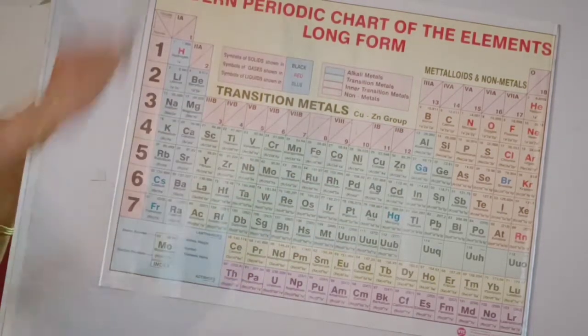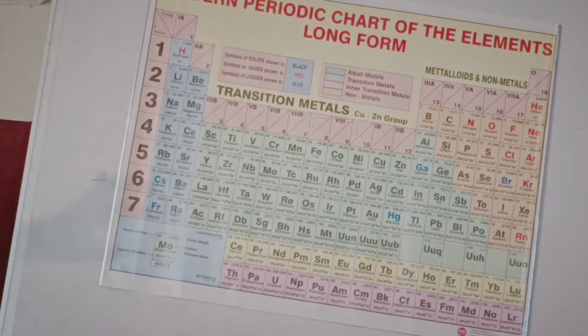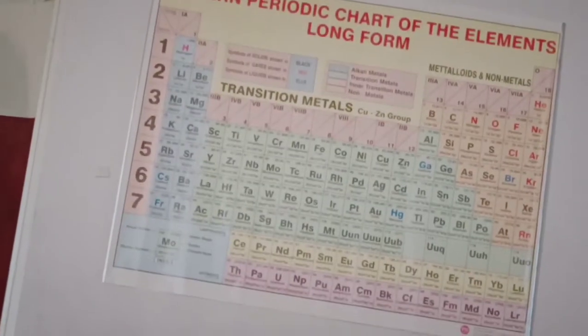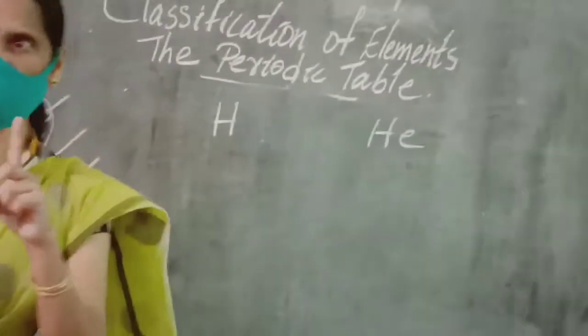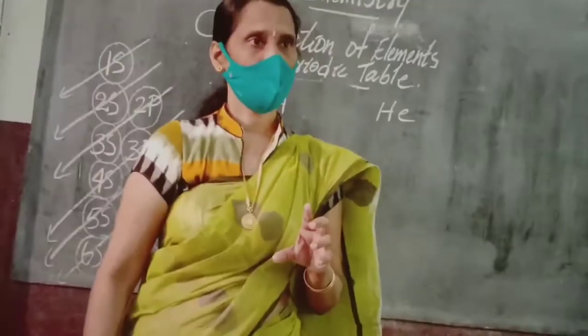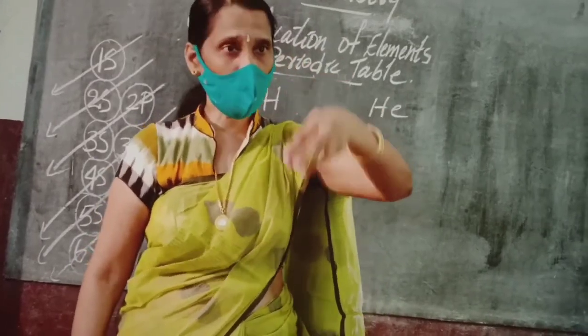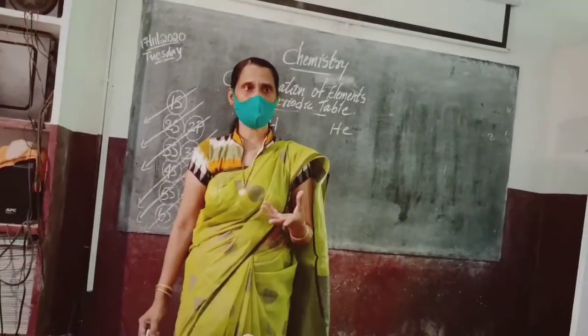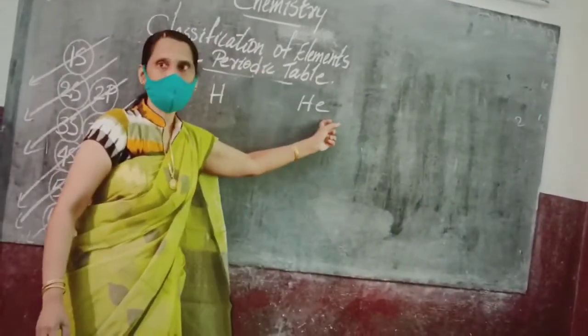Why particularly 2 elements in the first period? Why is the periodic table formed in that way? And 8 elements in the second and third periods; that may also follow some trends. Let us see that. See here, hydrogen and helium have only one main shell. Which shell is that? K shell. What is the maximum number of electrons the K shell can accommodate? 2 electrons. So it will be 1s1 and 1s2.